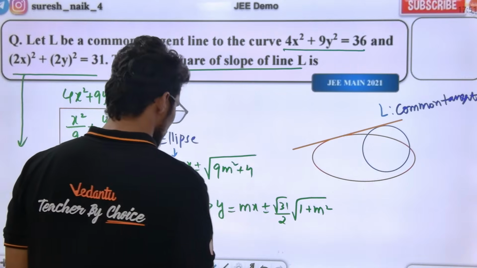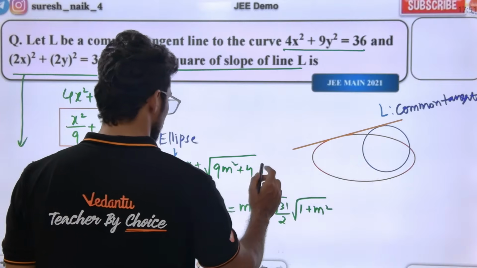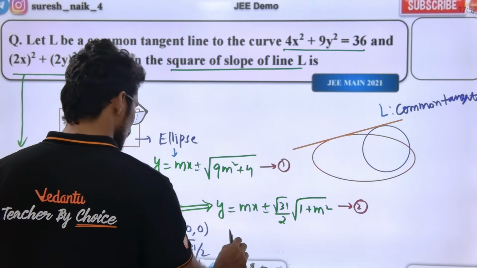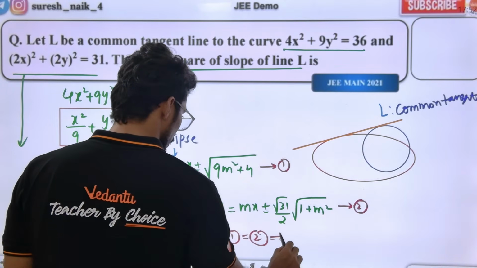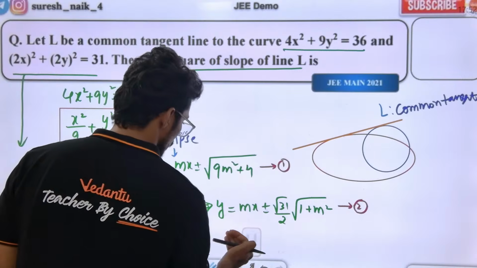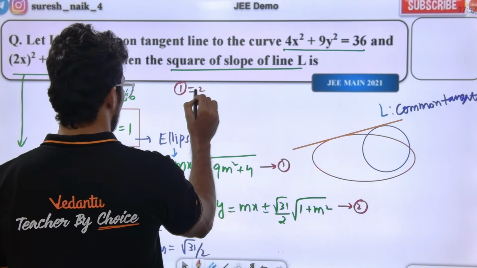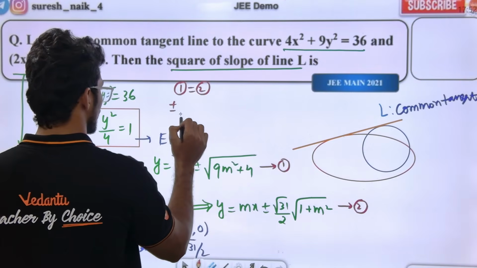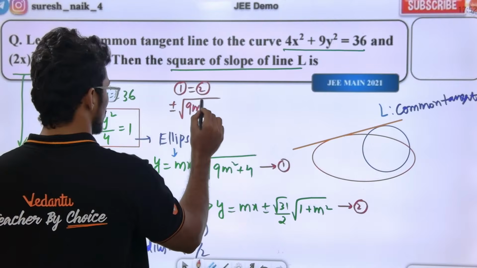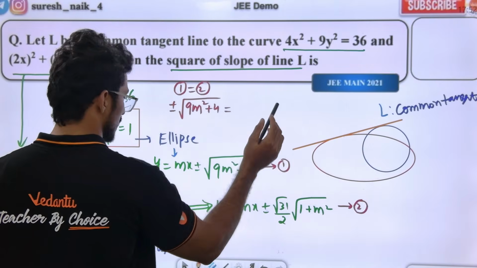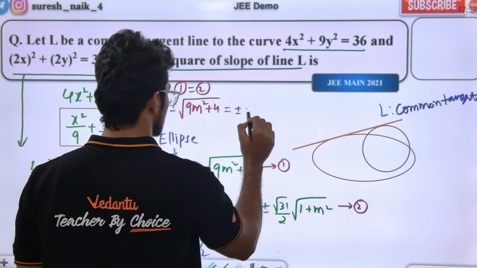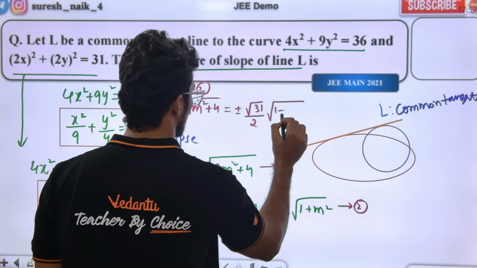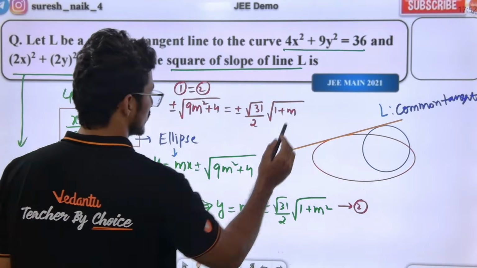Both of these are the same, both 1 and 2 are representing the same line. Check, 1 is equal to 2. Let us do it here. y cancels, mx cancels. Plus or minus square root of 9m square plus 4 is equal to plus or minus root 31 by 2 into square root of 1 plus m square.